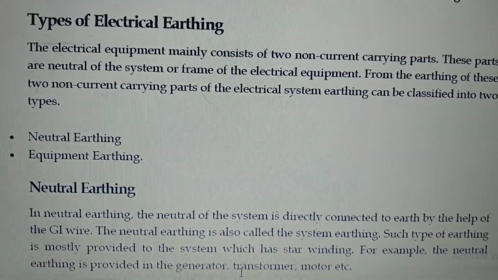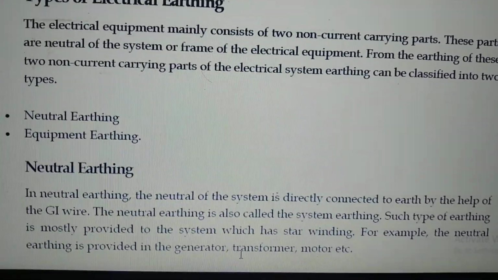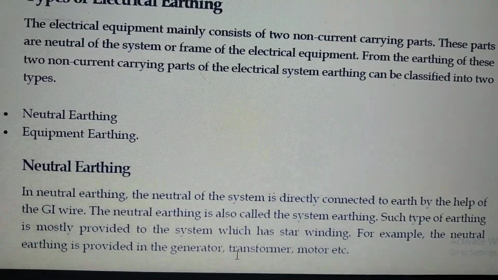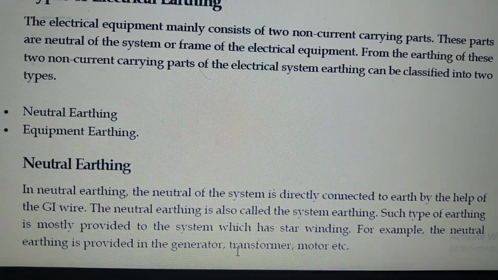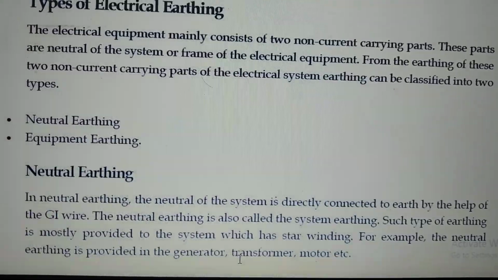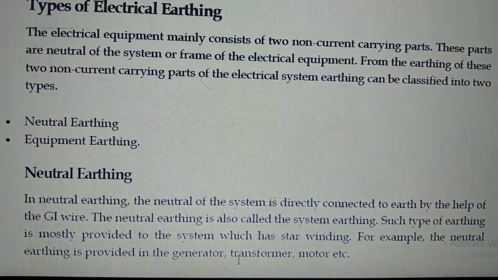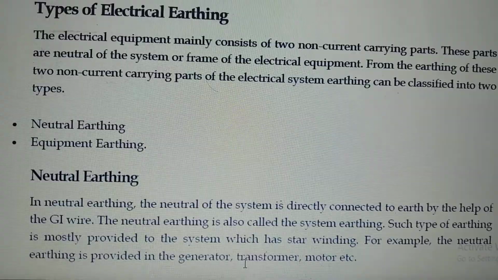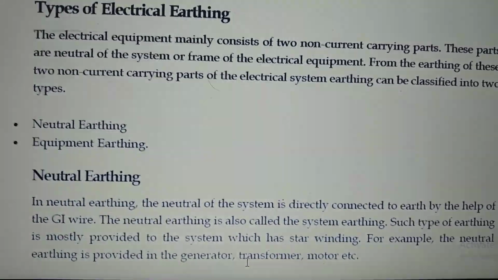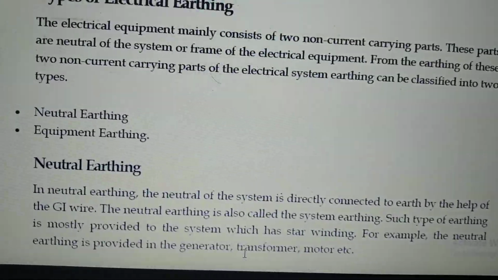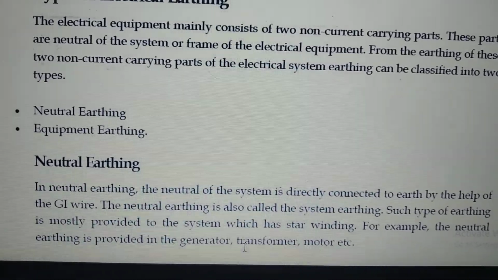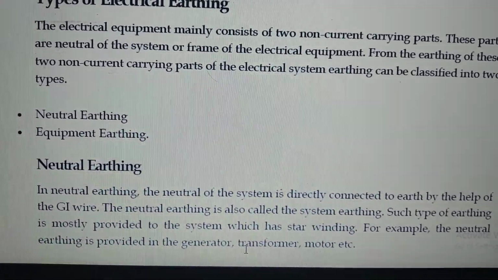Neutral earthing. In neutral earthing, the neutral of the system is directly connected to the earth by the help of galvanized iron wire. The neutral earthing is also called the system earthing. Such type of earthing is mostly provided to the three-phase system which has a star winding.